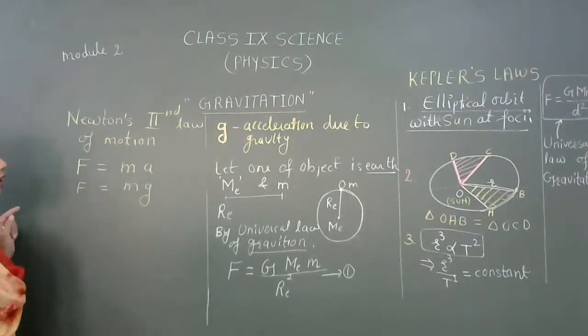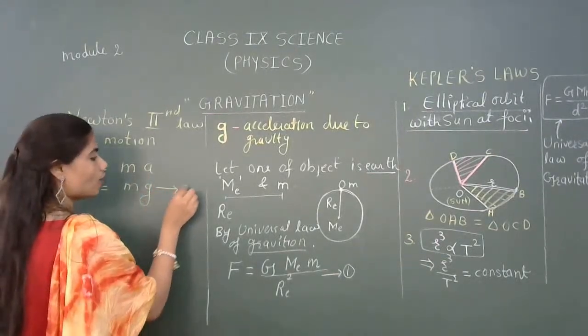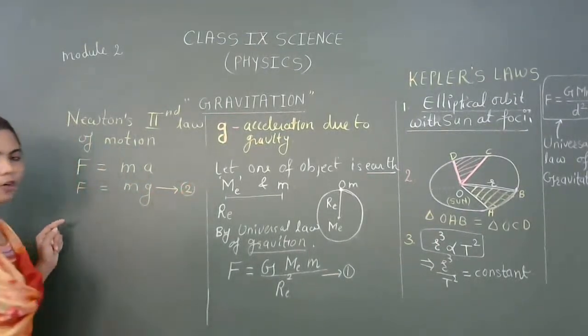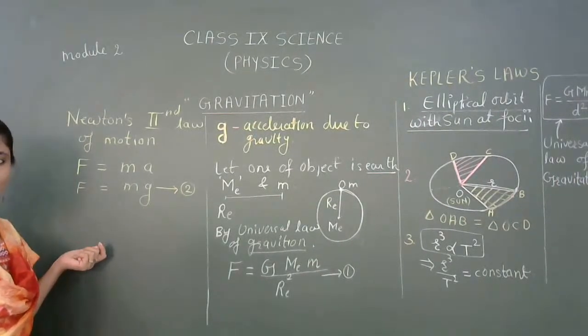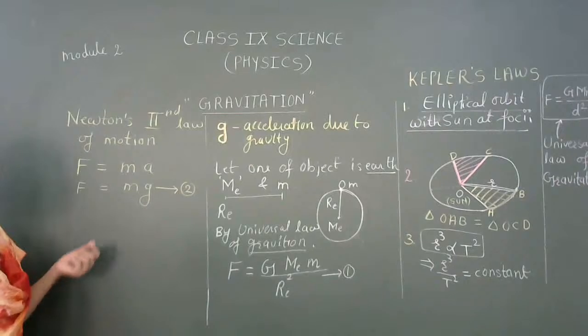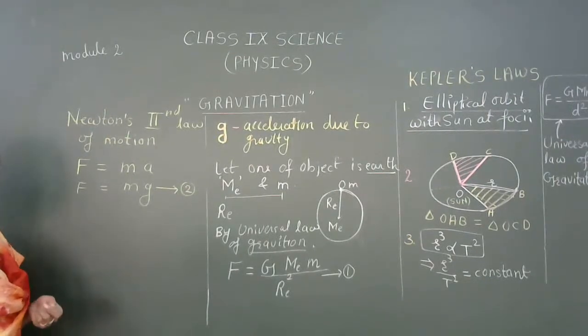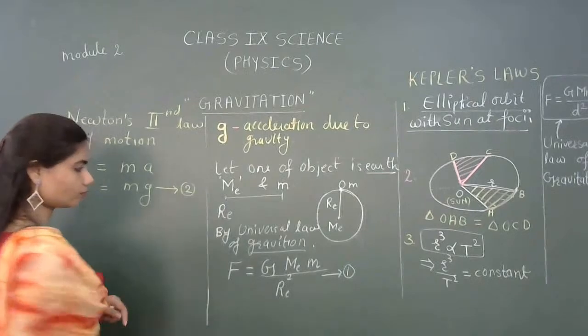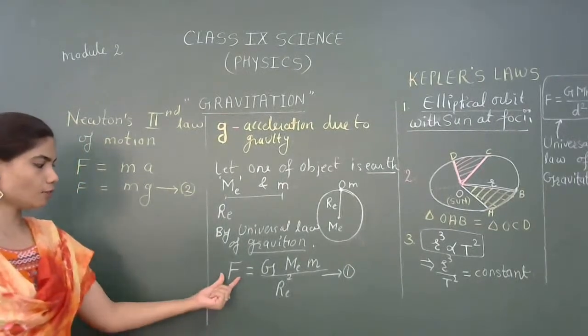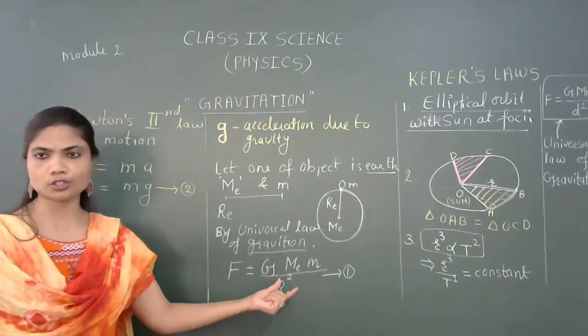We have already learned the concept of free fall and we understood any object falling downward is accelerated due to gravitational force, called the free fall, and provided with the acceleration due to gravity as small g. So one side we have already learned force is universal gravitational law.